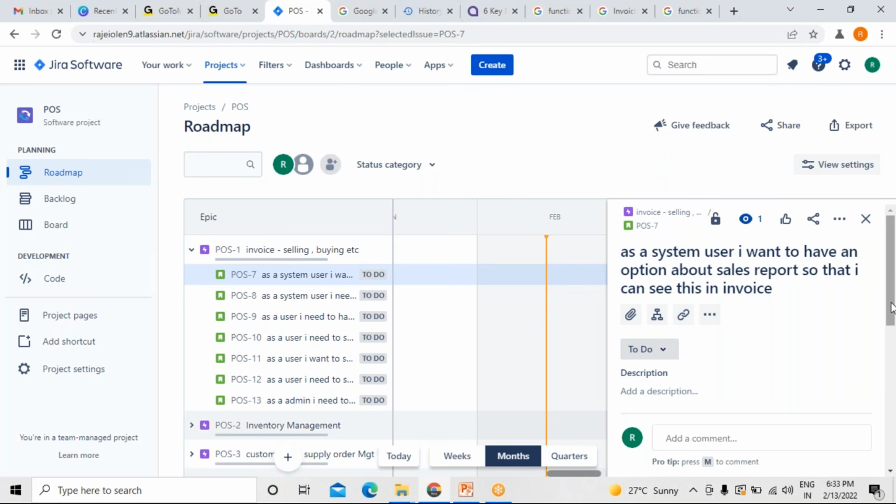Now, how important is this work? How complex this work is to develop is what we have to know, isn't it? So whenever we have written user stories, for what reason have we written them?